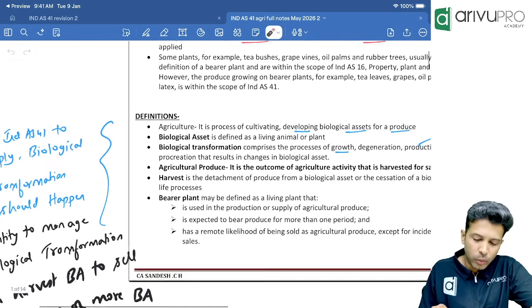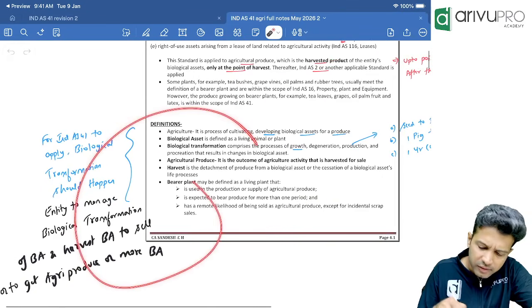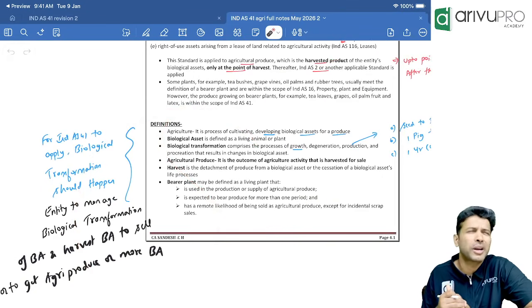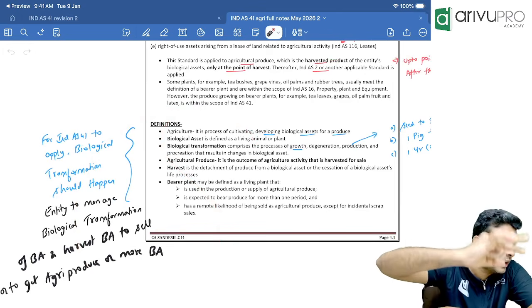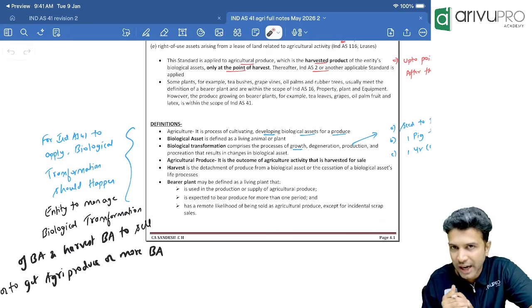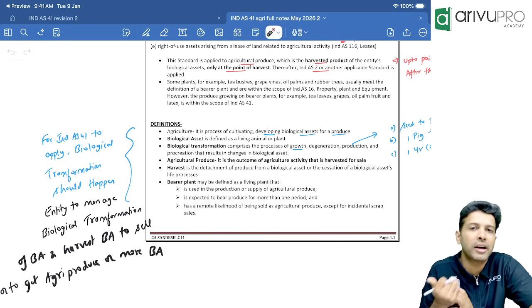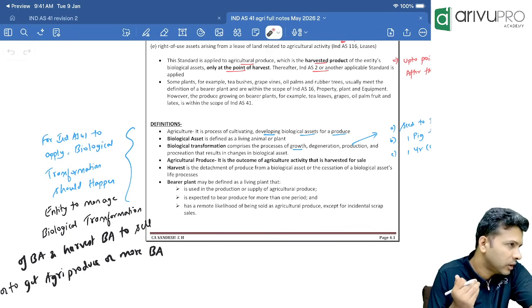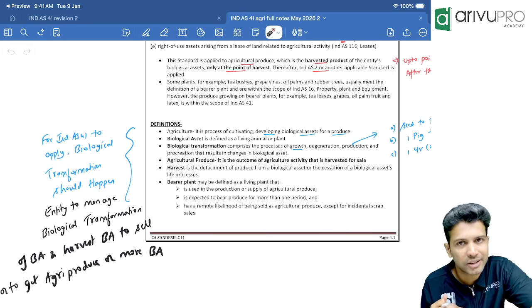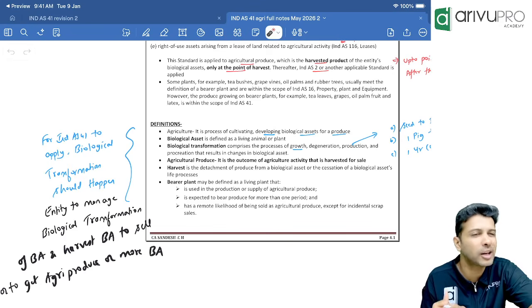Now, one small thing relating to agriculture, we need to know the definition, because sometimes what ICAI is also asking here is they will give you a list of activities and ask whether such activity is an agricultural activity covered under Ind AS 41 or not. That is also one type of question ICAI prefers to ask from this particular topic.